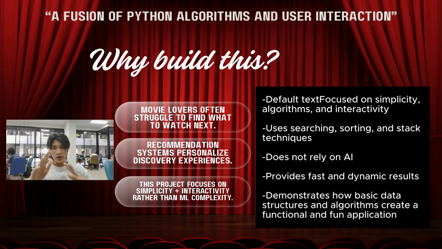So we focused on simplicity, algorithms, and interactivity. Our system uses search, sorting, and stacks, not AI, to deliver fast, dynamic results. This project demonstrates how basic data structures and algorithms can be used to create a functional, fun, and interactive application.